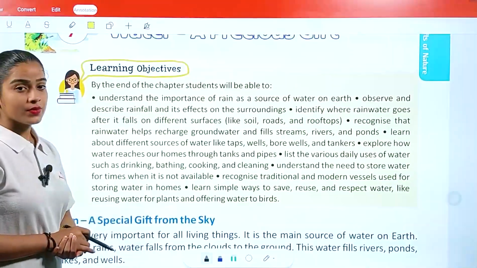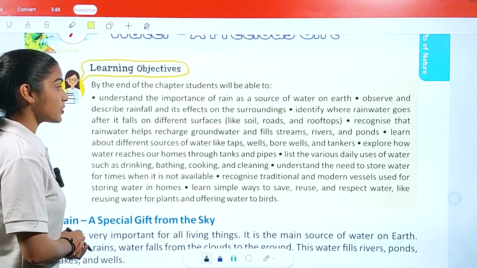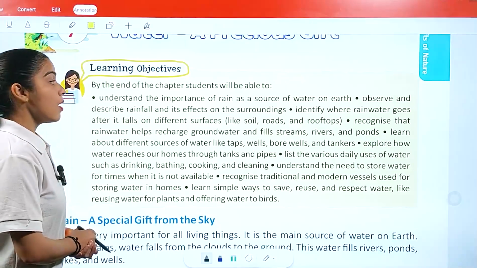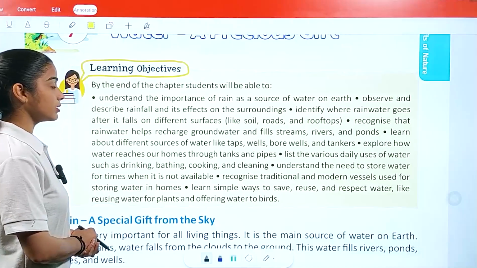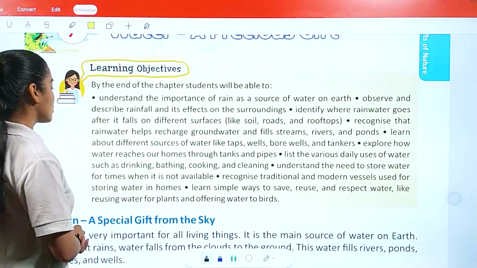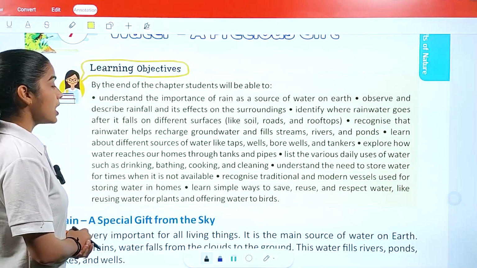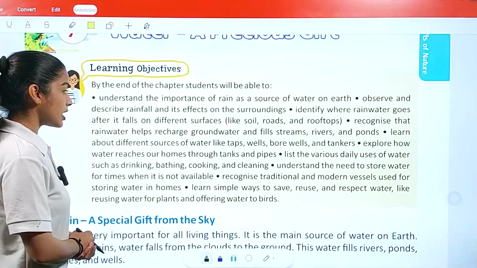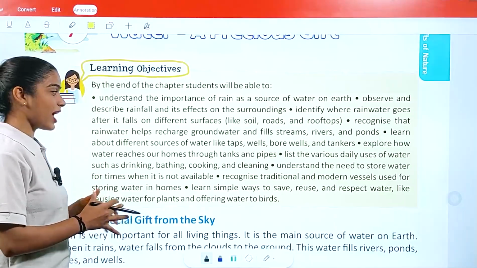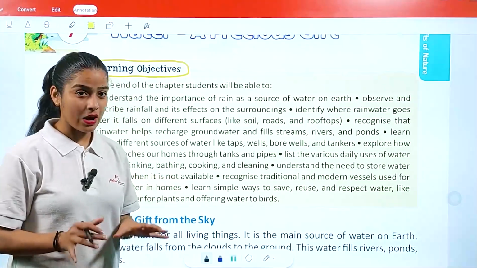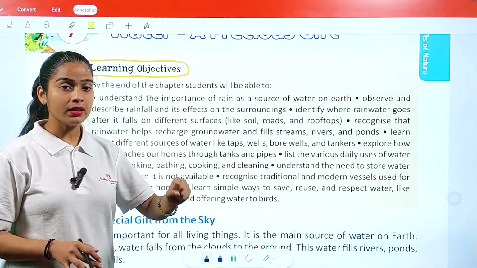What are the learning objectives we have in this chapter? By the end of the chapter, students will be able to understand the importance of rain as a source of water on earth, observe and describe rainfall and its effects on the surroundings, identify where rainwater goes after it falls on different surfaces like soil, roads, and rooftops, and recognize that rainwater helps recharge groundwater and fills streams, rivers, and ponds. So basically, we have a lot of learning objectives, and now we are going to learn about how water comes on the earth, how water fills the groundwater, and other things as well.